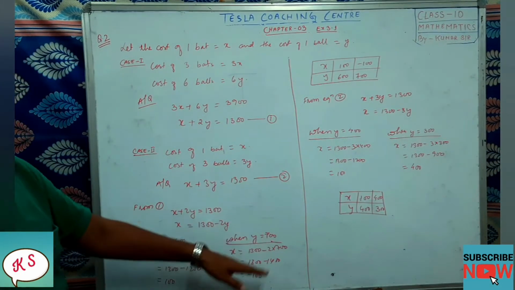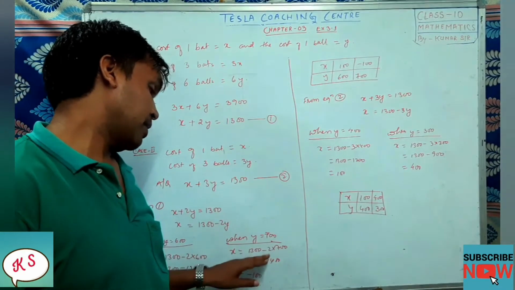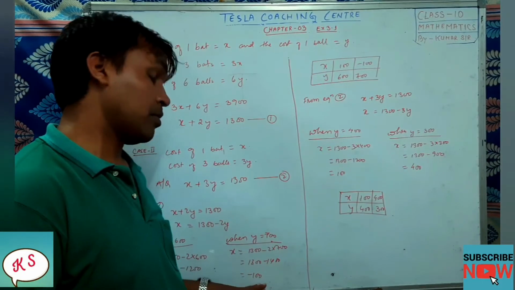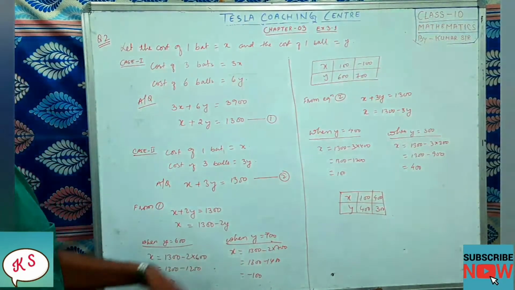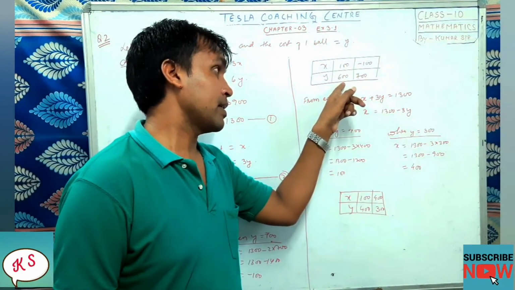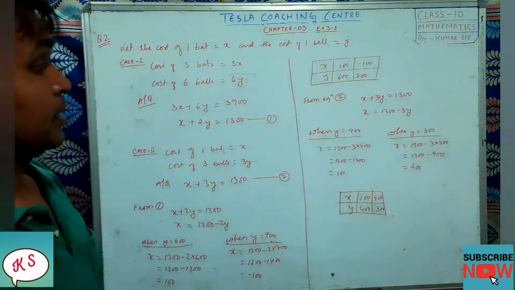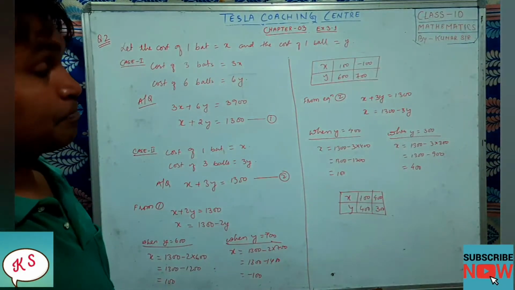Now when y equals 700, then x will be equal to 1300 minus 2 into 700. So 1300 minus 1400 will be equal to minus 100. So what is our table? x, y. x is 100, then y is 600. x is minus 100, then y is 700. Okay, so table 1 is done.